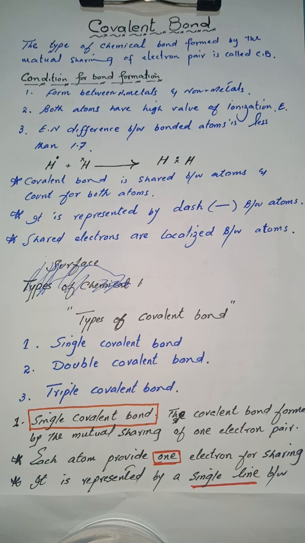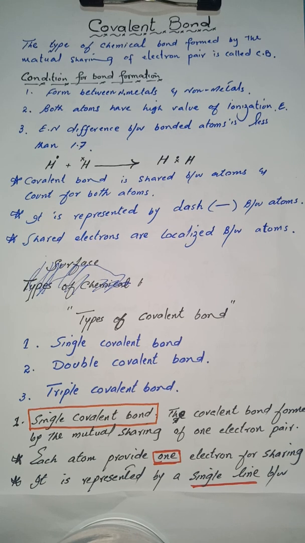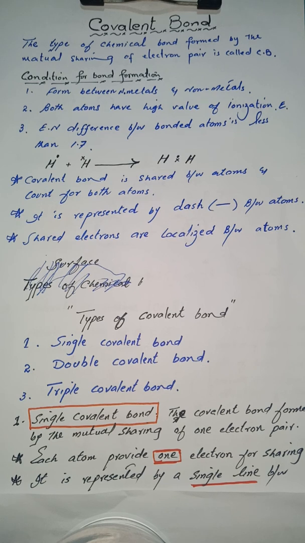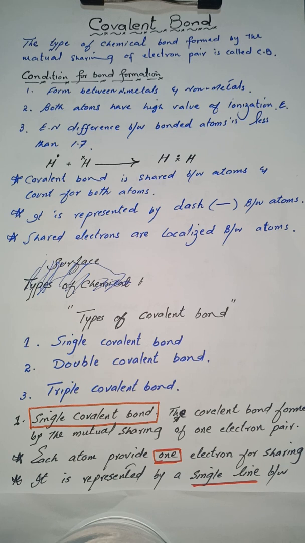In the previous lecture, we learned that an ionic bond is formed by the transfer of electron from one atom to another atom. After the transfer of electron, both bonded atoms acquire noble gas electronic configuration, and as a result, two opposite charge ions were formed. Those opposite charge ions attract each other due to electrostatic force of attraction.